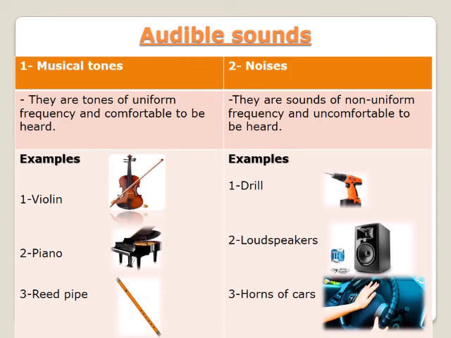Let's talk about audible sounds, and let's differentiate between musical tunes and noises. Starting with the definition of musical tunes, they are tones of uniform frequency and comfortable to be heard, like this sound. And the examples are clear: number 1, violin; number 2, piano; number 3, reed pipe.